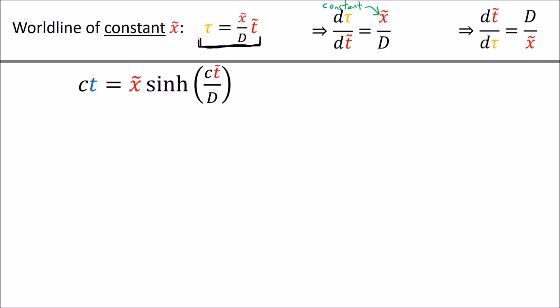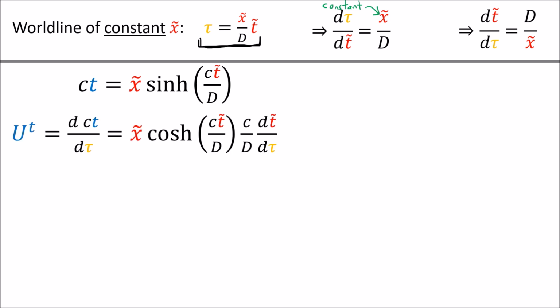If we start with the ct formula for Rindler coordinates and take the derivative with respect to proper time, we turn the sinh into a cosh and get a c over d term outside. We also get a dt tilde by d tau chain rule term. We don't take the derivative with respect to x tilde because we assume x tilde is a constant.